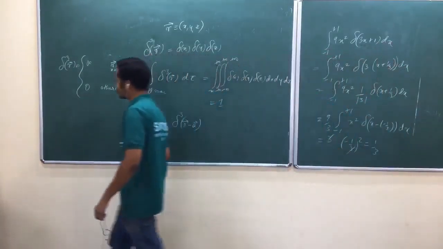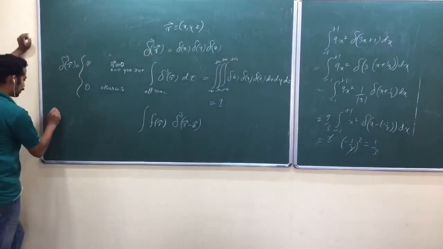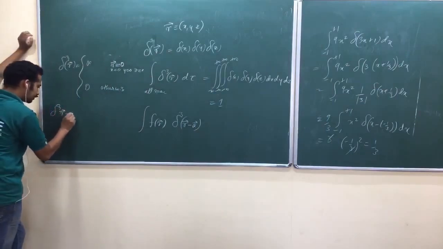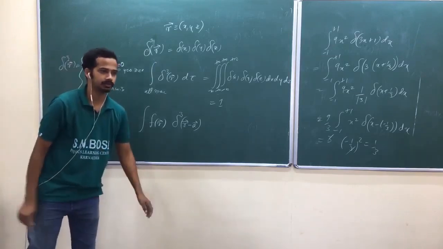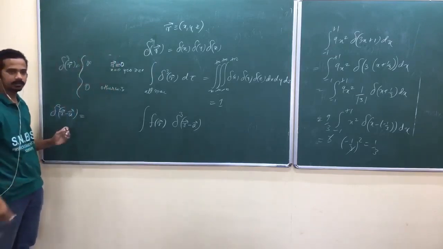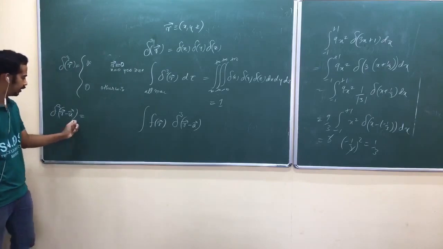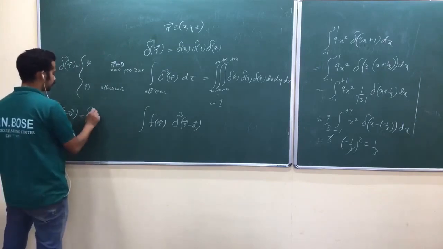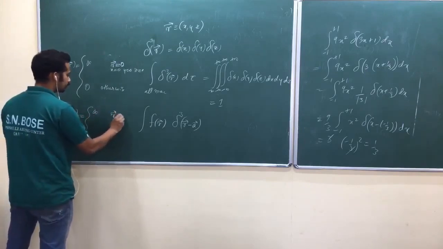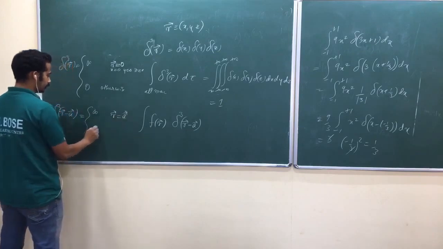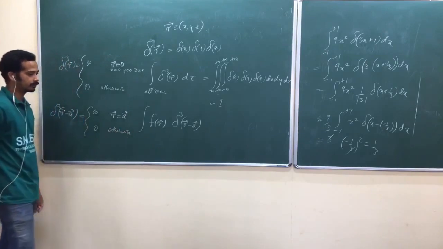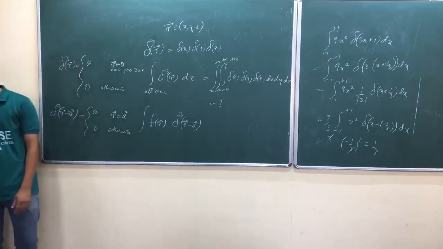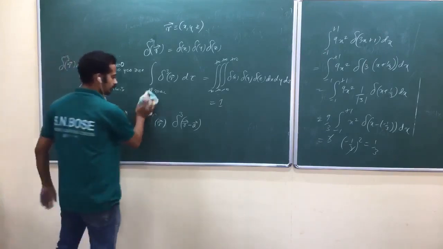So similarly, look at here, delta cube of r minus a vector. Why have I written a vector? A vector is some other position. R vector is generally a variable position. A vector is some other position. That's equal to infinity when your position vector is equal to a vector. So 0 otherwise. Is that okay? What is the next property?